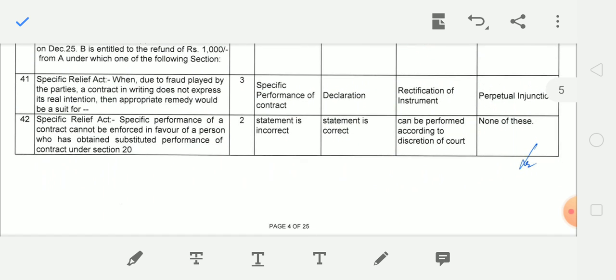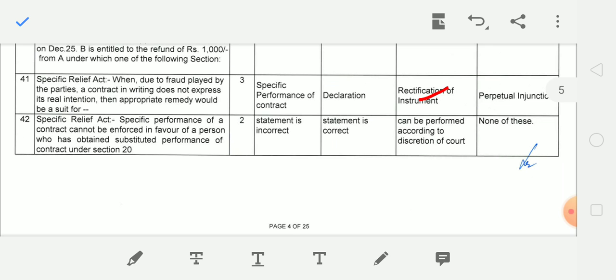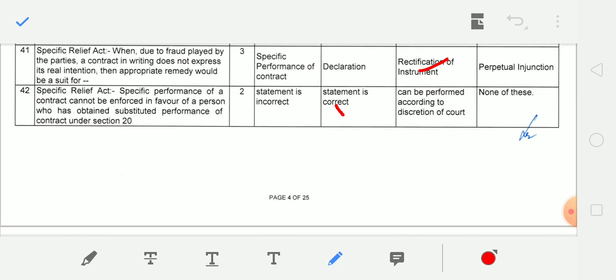Next question is relating to Specific Relief Act. When due to fraud played by the parties a contract in writing does not express its real intention, then appropriate remedy would be a suit for rectification of the instrument. Next question is specific performance of a contract cannot be enforced in favor of a person who has obtained substituted performance of a contract under section 20. Then statement is correct.